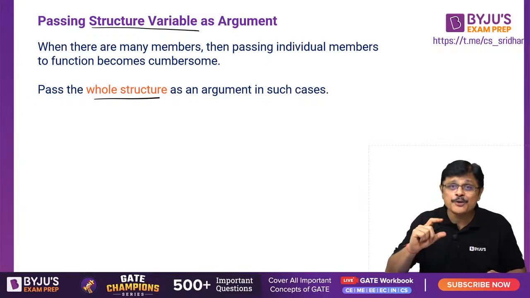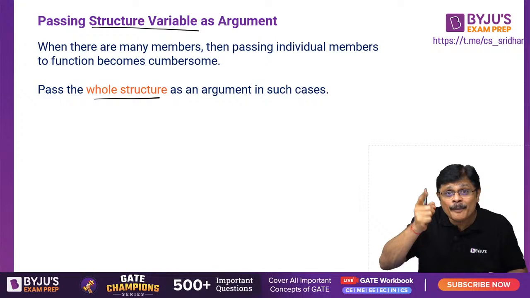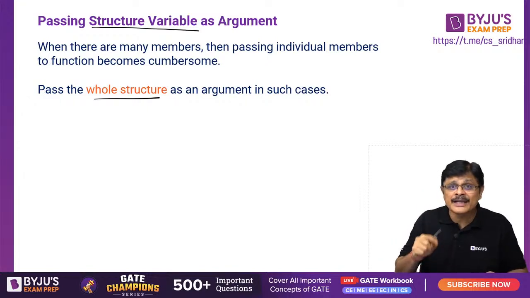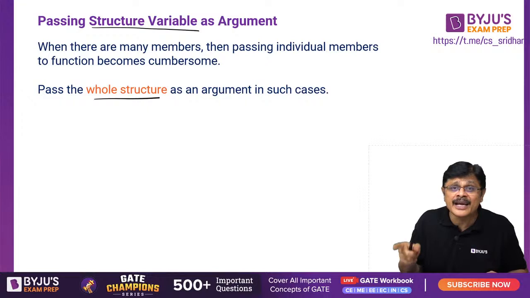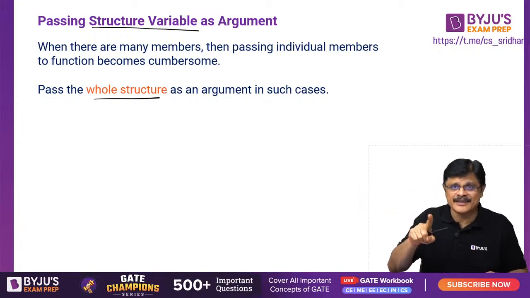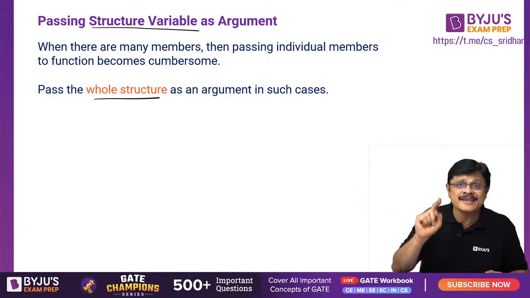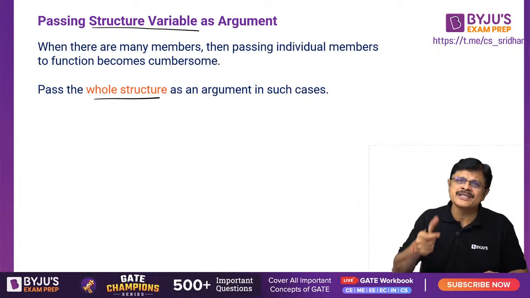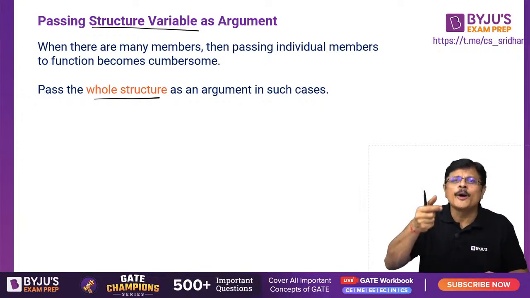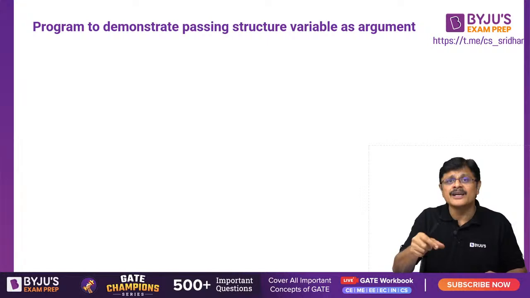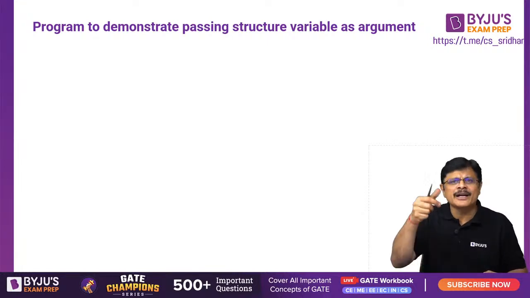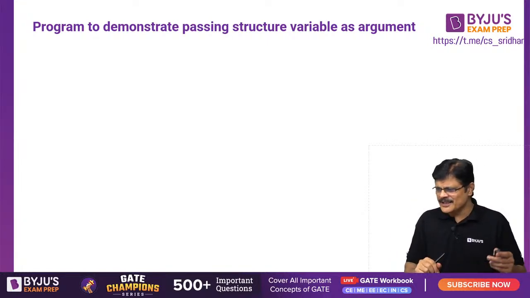Again remember, whether you send individual members or the entire structure, only a copy is sent. Default is copy, sir. Only with arrays, because the name of the array is a pointer, the address is directly sent. The rest of the story is that just a copy is sent, my dear friends. Of course, if there is a character array in that structure, that address is sent, sir. Am I clear? So that is the idea.